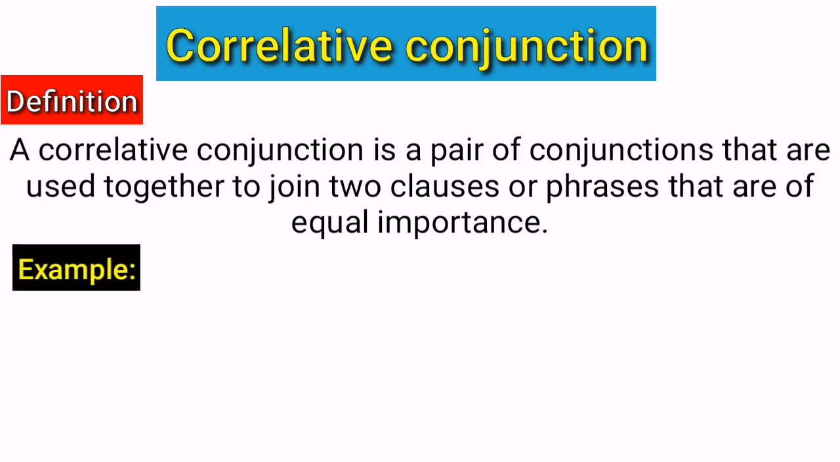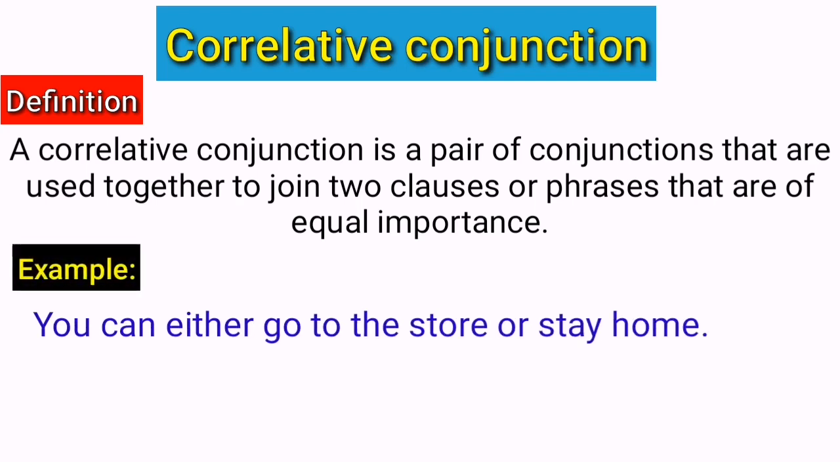For example, you can either go to the store or stay home. Look at this sentence. The correlative conjunction is either/or. It is used to join two clauses that are of equal importance, go to the store, and stay home. The sentence is offering a choice between two options. You can see here in this sentence the correlative conjunction has come in a pair, and that is, either, and, or.